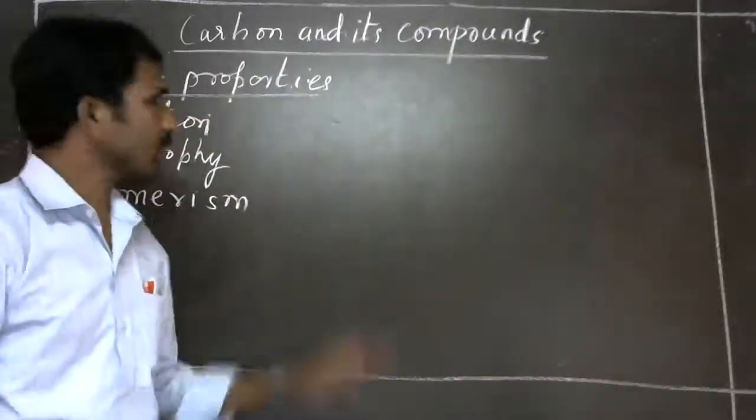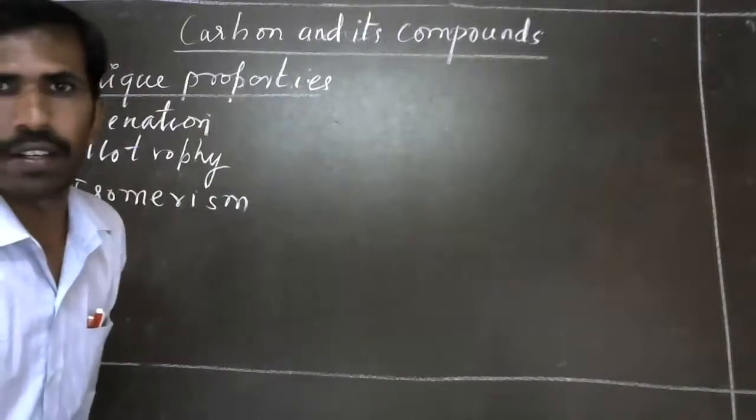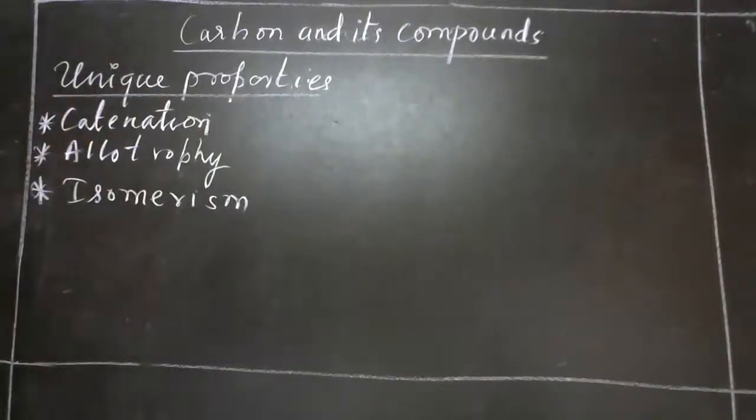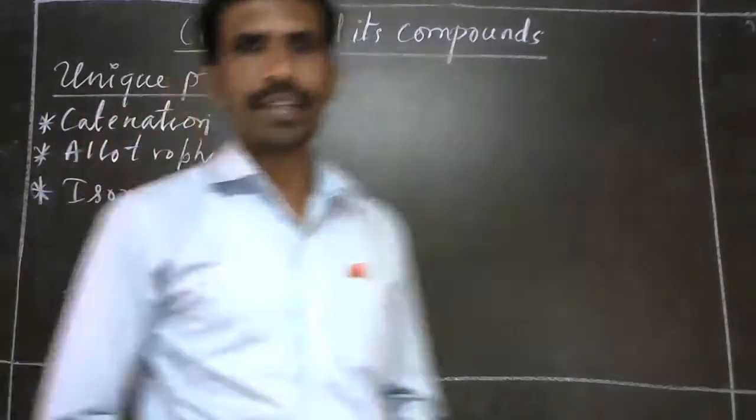So we are discussing the chapter Carbon and its Compounds. Carbon stands separate in the periodic table.